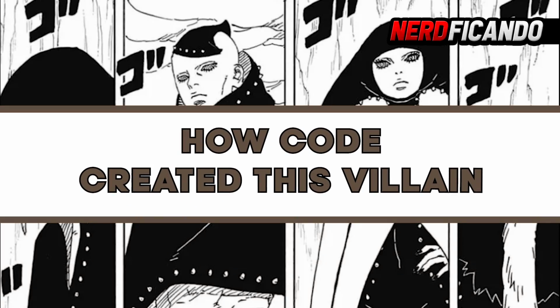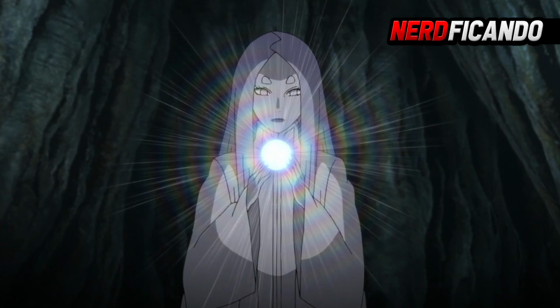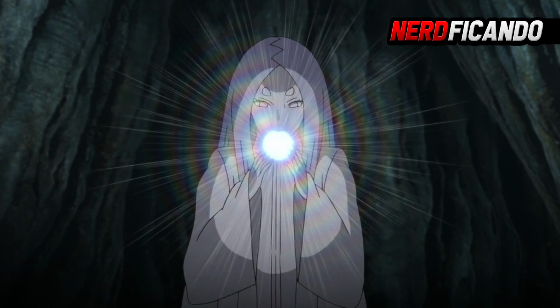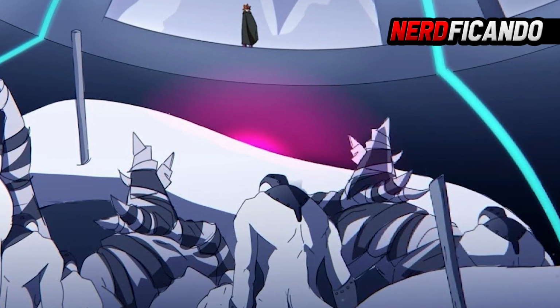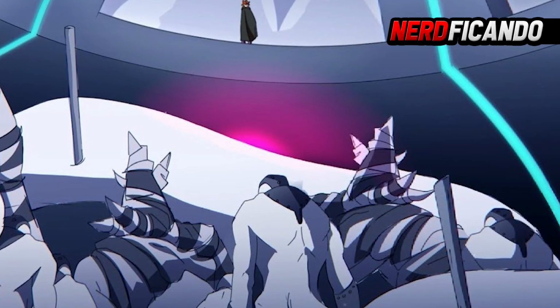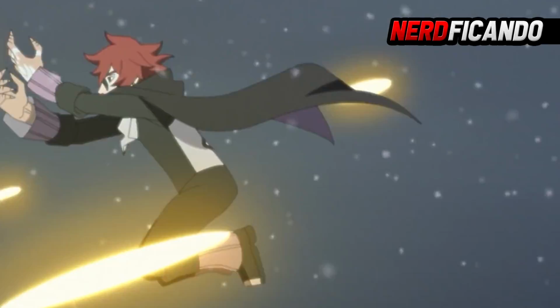How Code created this villain. The origin of this new villain is directly linked to Code. After Ishiki's death, Code used his claw-mark powers to literally split the Gyuubi into 1,000 parts, but in this process, he added his Shinjutsu, which comes from Shibai, to the Gyuubi.